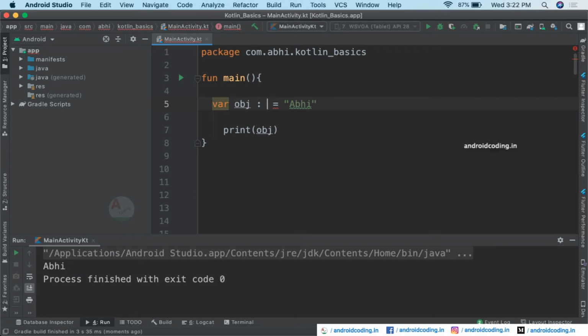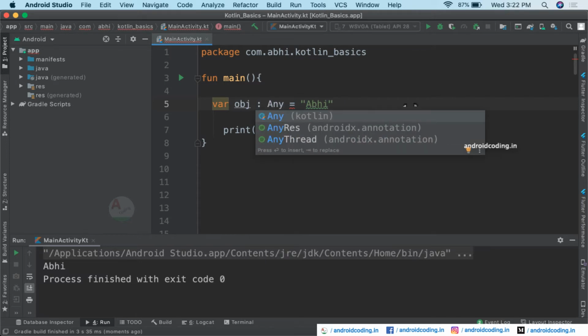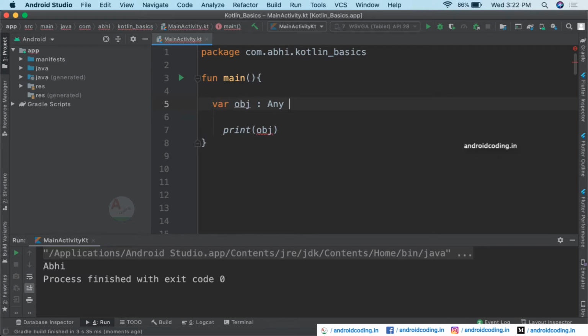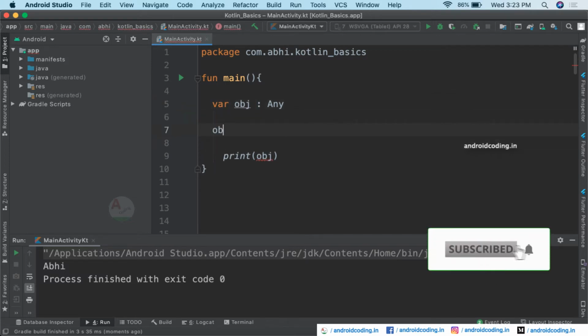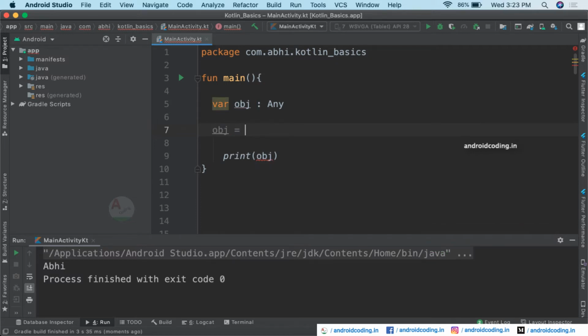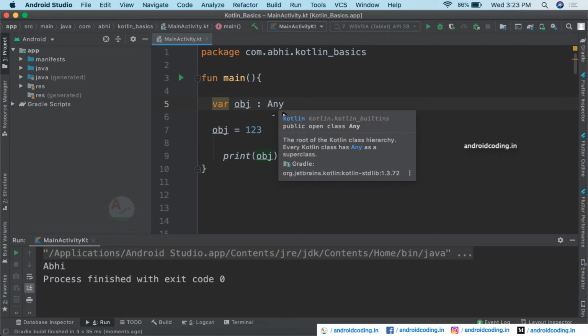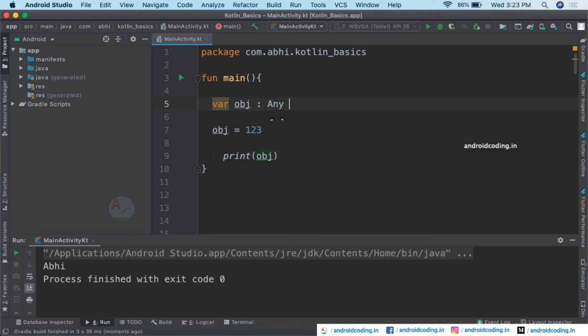But for example, you have provided the data type to be Any and you have not provided the value at the time of initialization, but later you provide the value, for example, 123 here. We have not specifically provided the data type to be string or integer or float or double, we have just provided it to be Any, and later on we have provided the value to our variable because we are using var here. When you are using val, you need to provide the value at the time of initialization only, but when you are using var, you can provide it later also.